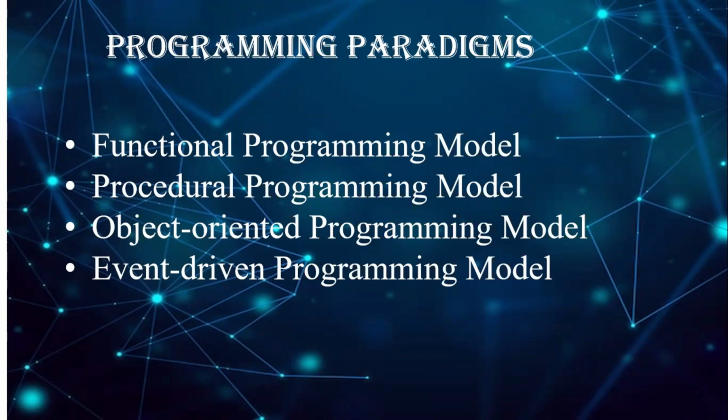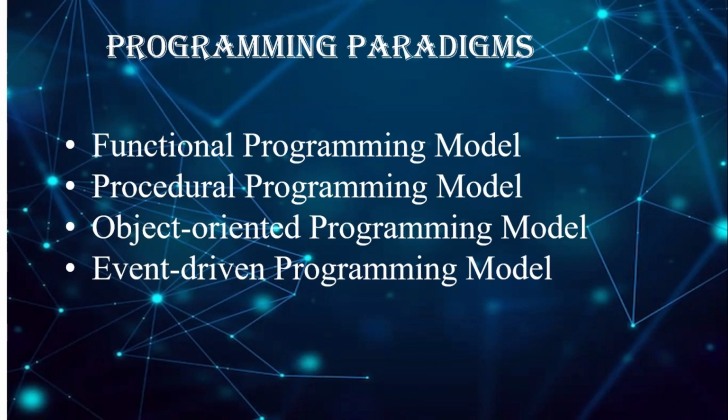In this model, computation is treated as evaluation of mathematical functions. The output value of a function depends only on its arguments, so calling a function with the same value for an argument always produces the same result. As a result, it is a good fit for parallel execution. No function can have side effects on other variables.